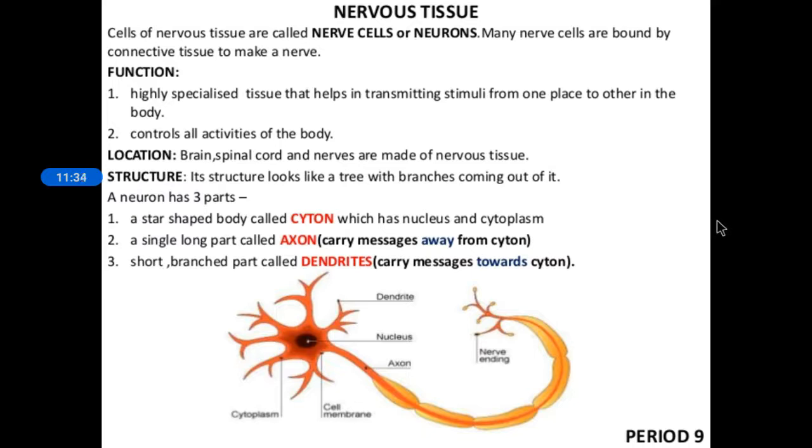I hope both the topics, muscular tissues and nervous tissues, are clear to you. So we discussed the four types of animal tissues, that is epithelial tissue, connective tissue, then muscular tissue and nervous tissue.